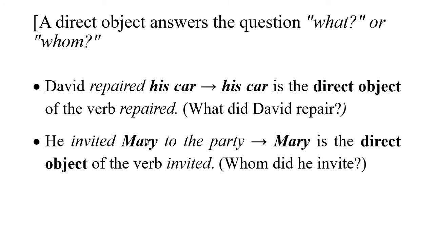So when you can ask a question of what or who or whom after an action verb, you have a direct object. And the direct object is a function. Remember that. A direct object is a function. His car is a noun phrase as type. Its function is direct object. Mary is a noun phrase. Its function is a direct object.